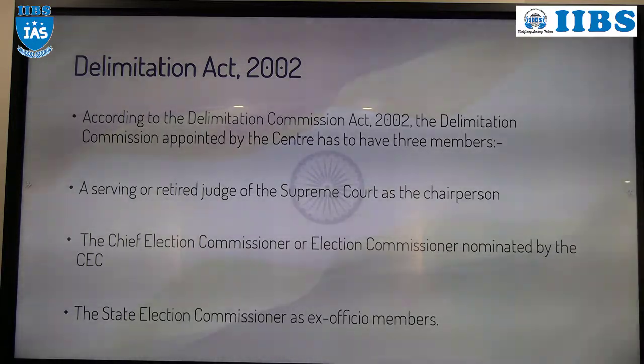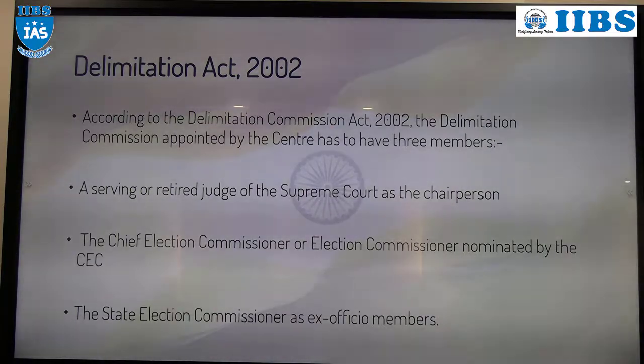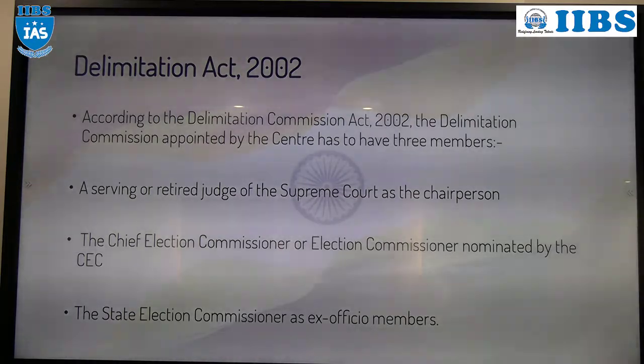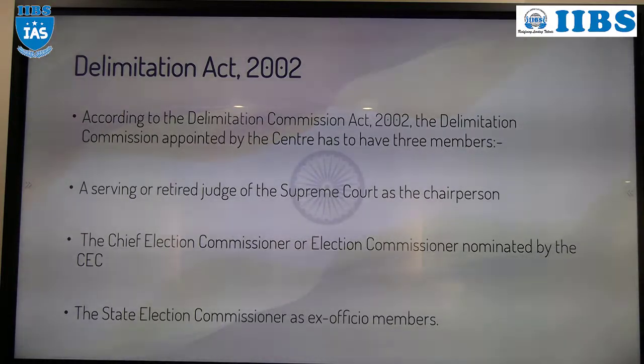You know the territorial constituency area, MLA area, MP area. Who will determine the territorial constituency? The Delimitation Commission. How did it come? The central government established it, based upon the Act.